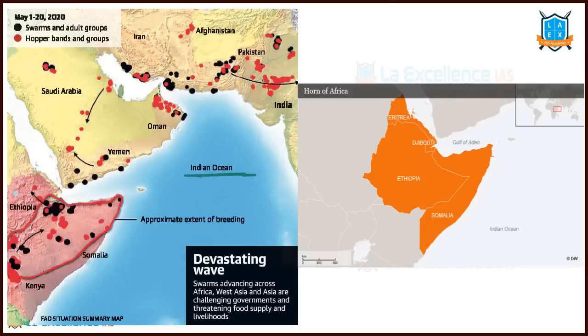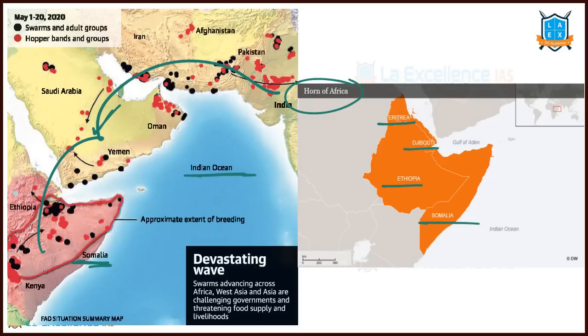Right, this is the region. So Indian Ocean region, and this is Somalia, Gulf. There's migration. That's why this was news. Horn of Africa consisting of Eritrea, Djibouti, Ethiopia and Somalia.